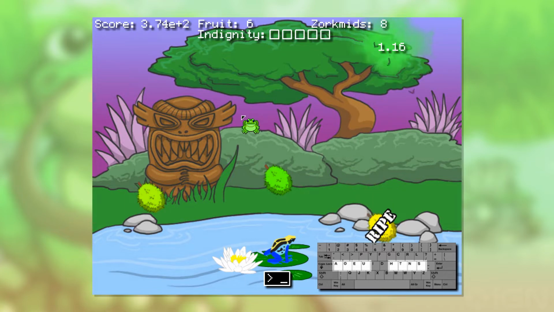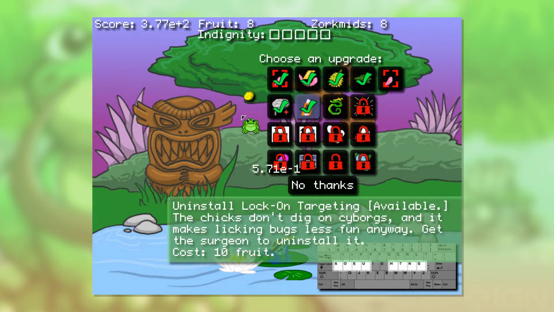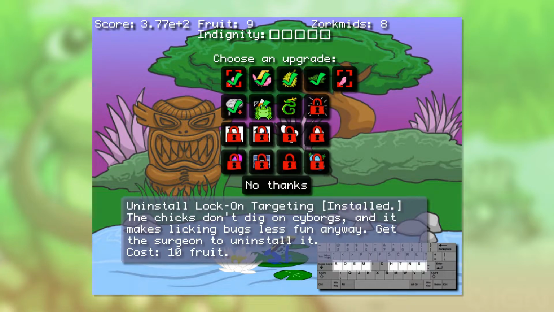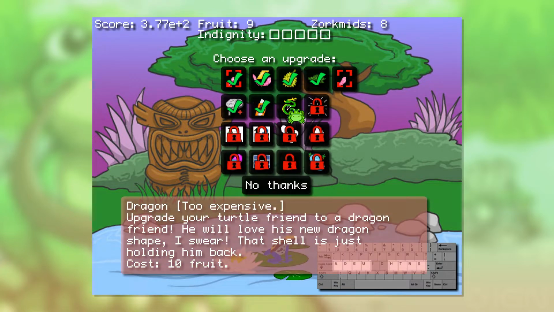As long as I can type frog, singular, I will be good. I'll be able to continue playing Frog Fractions. Now, our next upgrade is the dragon. We get to upgrade our turtle friend into a dragon friend. He will love his new dragon shape. I swear, that shell is just holding him back. So we'll need to continue to save up for the dragon.